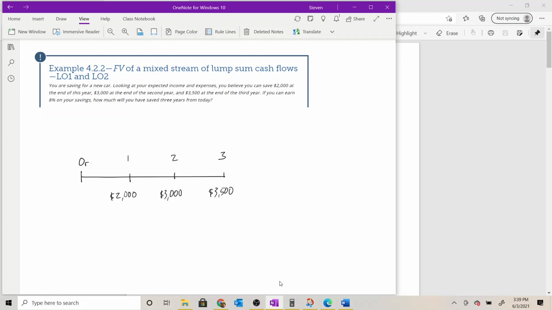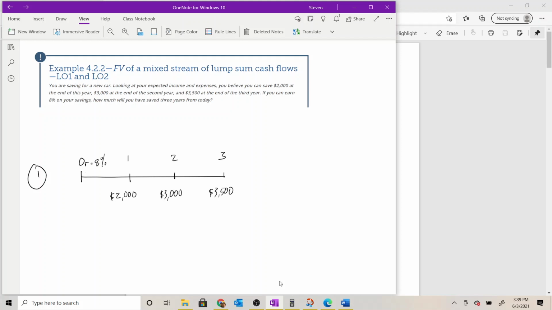We also are told that our savings are going to earn 8% interest each year. Okay, this is all the information we're given in the problem. So we've satisfied step 1. We've mapped out all the cash flows and labeled all the information that we know.